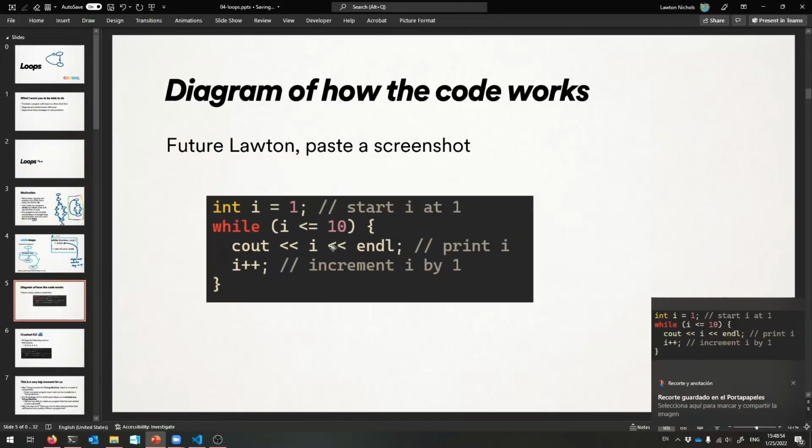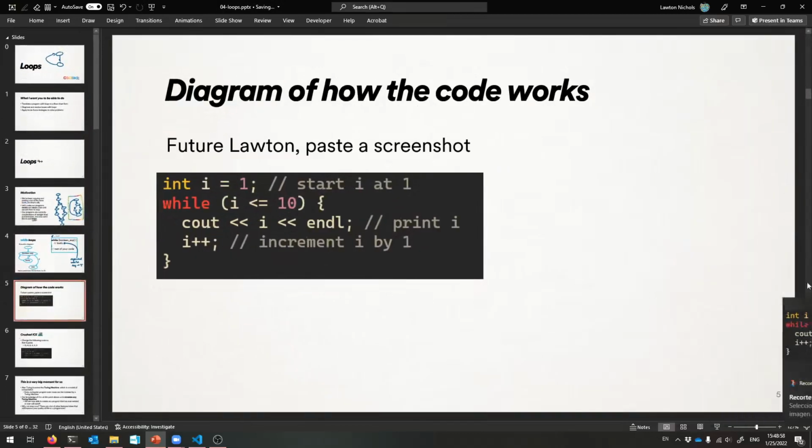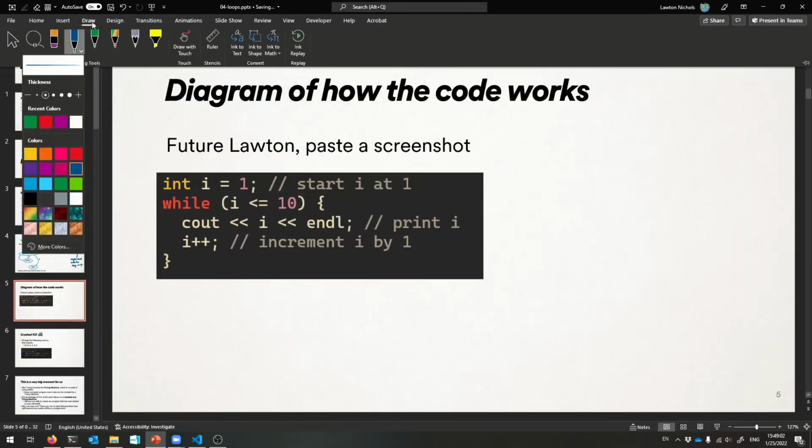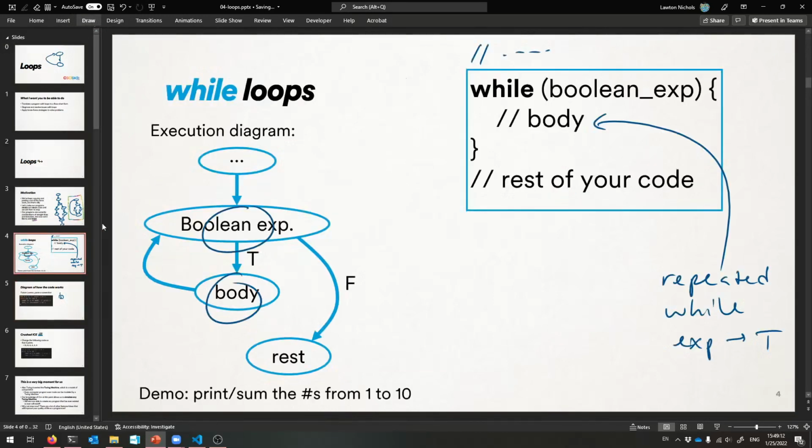So here's my code, and here's what's happening. Because we want to print, right, from 1 to 10. We want to end up printing 1 to 10. How does this actually do that? So I start my I variable at 1. Okay, that's what it begins its life with. And then the while loop is always going to check the condition, do the body if it's true, repeatedly do that until it's false. Only then do we stop doing the loop.